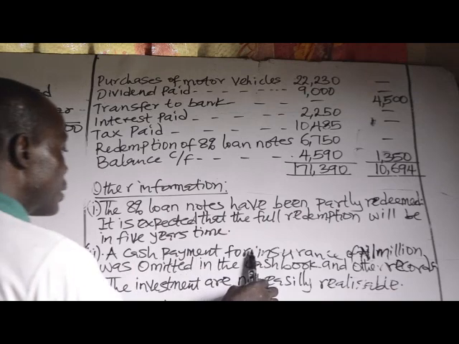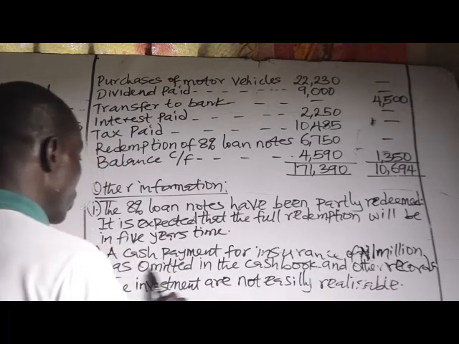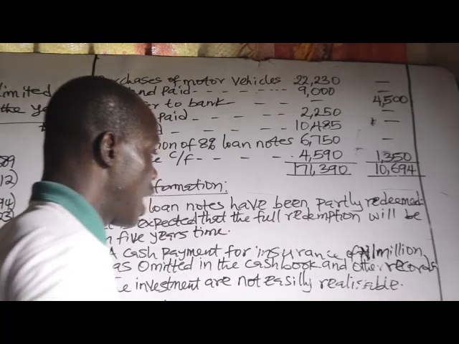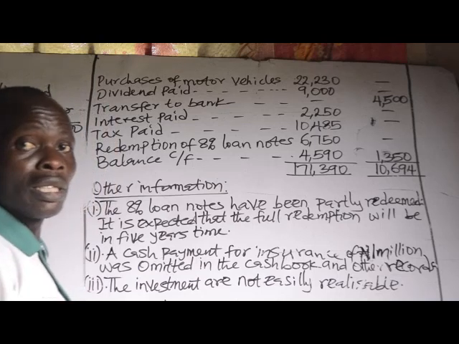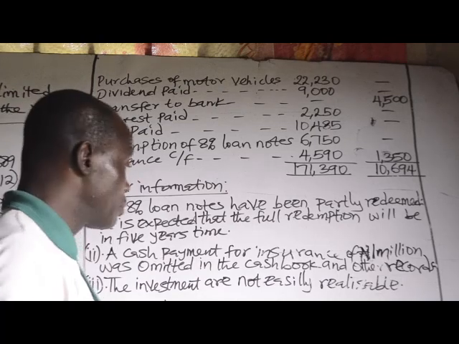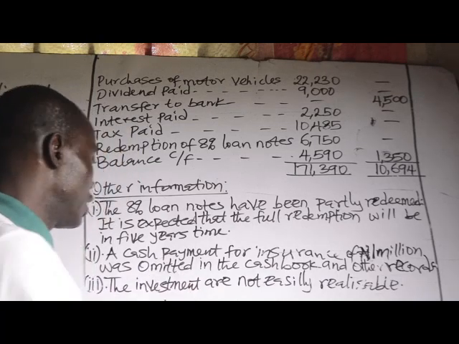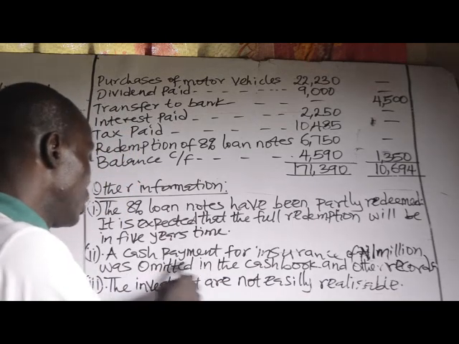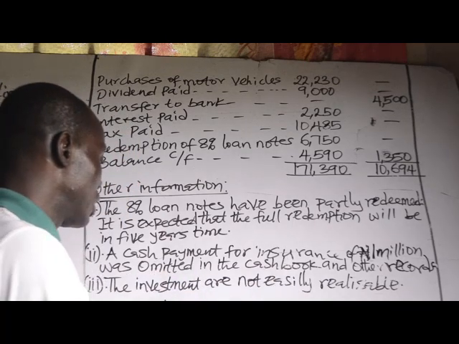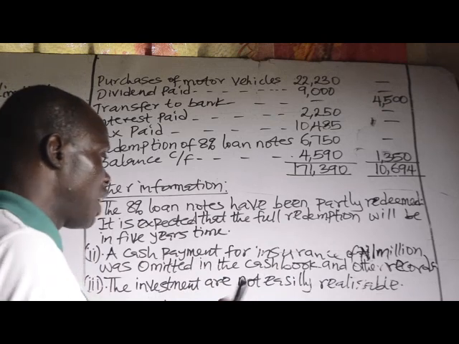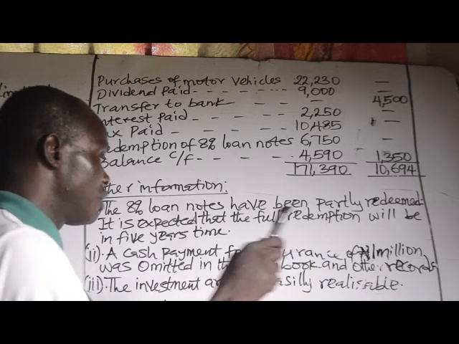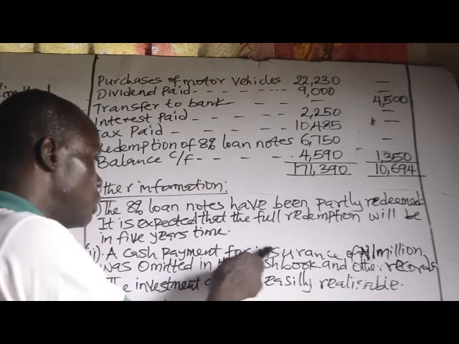The cash payments for insurance of 1 million was omitted in the cash book and other records. Since these cash payments have been omitted, you are going to pass the double entry where you pay for insurance by cash. Cash is the giver, therefore cash will be credited while insurance will be debited.